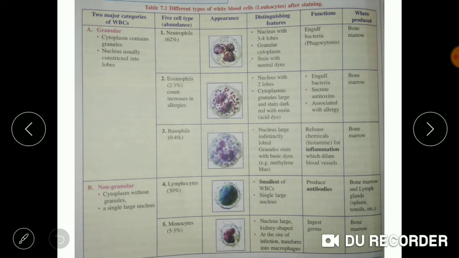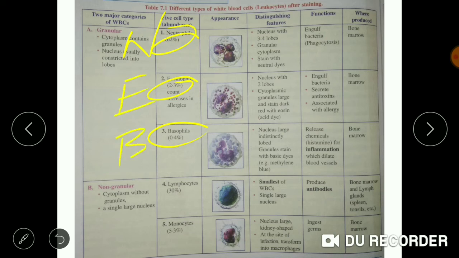There are three granulocytes: neutrophils, eosinophils, basophils. The easy way to learn it is a trick I am giving you, you can use it: NEB, neutrophil, eosinophil, and basophil. This is the structure of a neutrophil, eosinophil, as observed under a microscope after staining them. Then this is of a basophil.